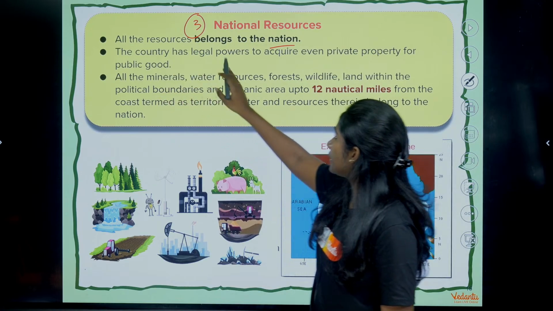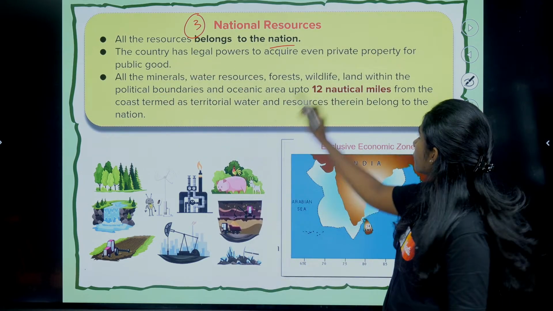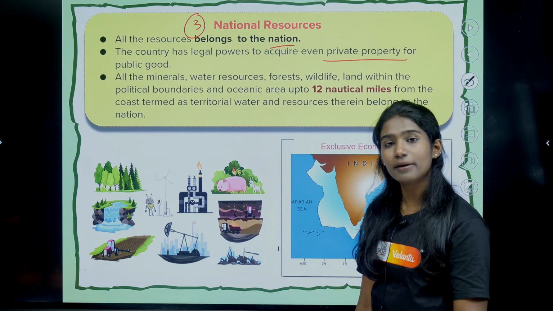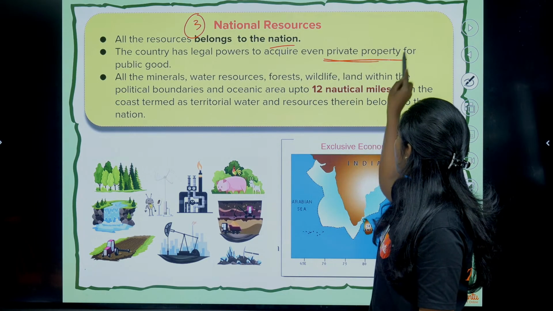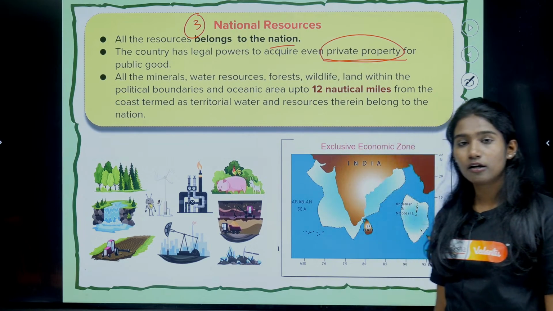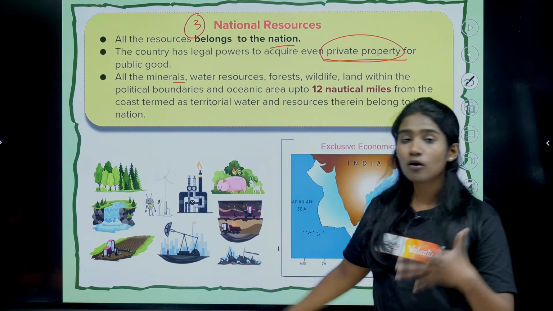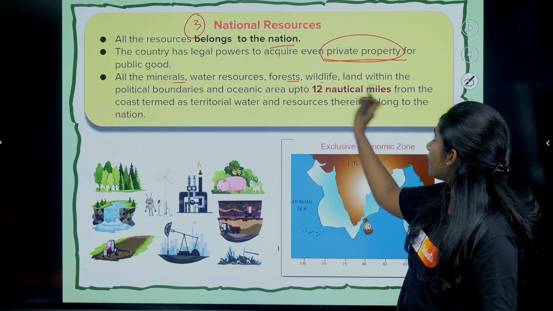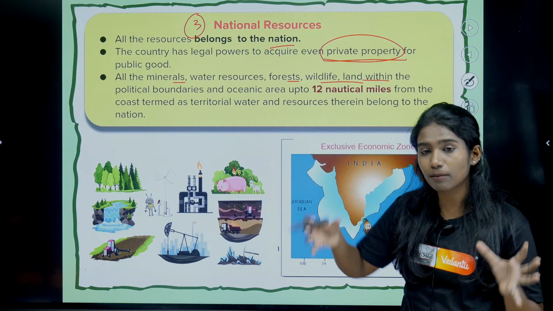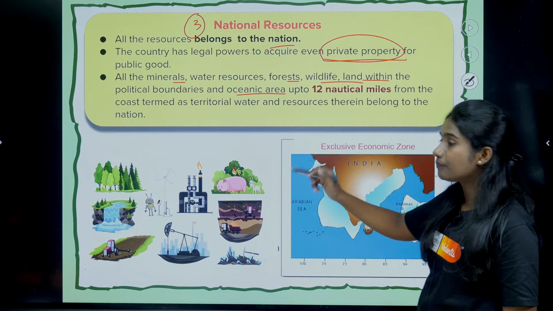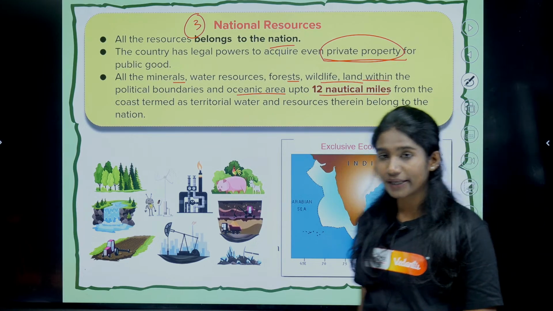Okay, see the country has legal power to acquire even private properties for public good. It can even take private property for the benefit of the public itself, and all the minerals, water resources, forest, wildlife, land within the political boundary, and even the oceanic area up to 12 nautical miles.